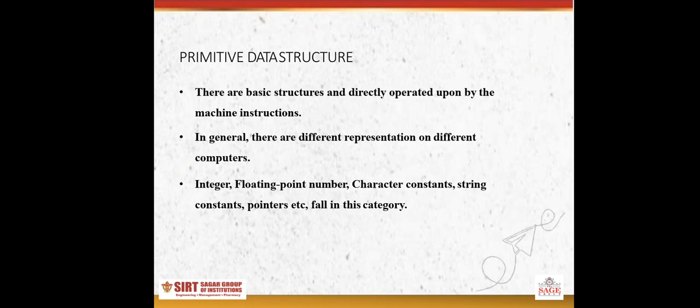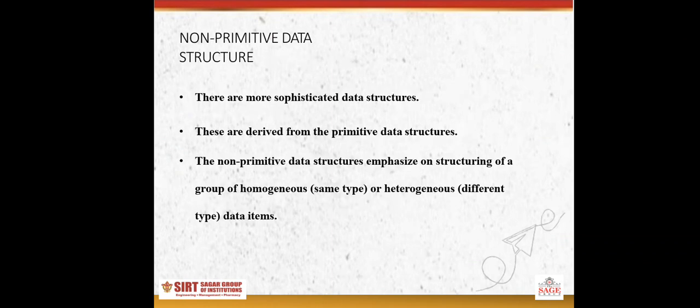Primitive data structure. These are the basic data structures and are directly operated on by machine instructions. In general, there are different representations on different computers: integer, floating point number, character constant, string constant, pointers, etc. fall in the category of primitive data structure. The types of primitive data structures.